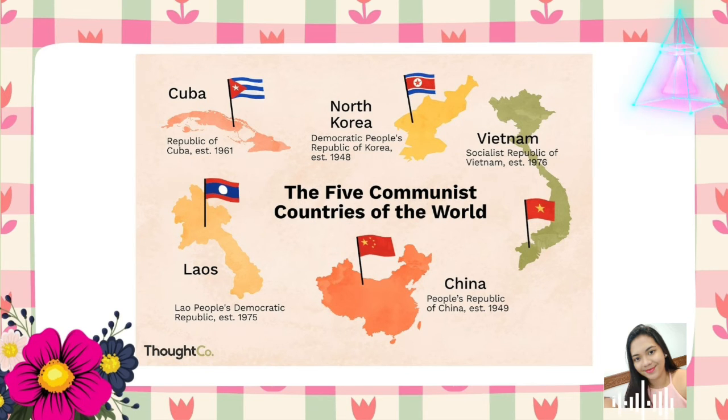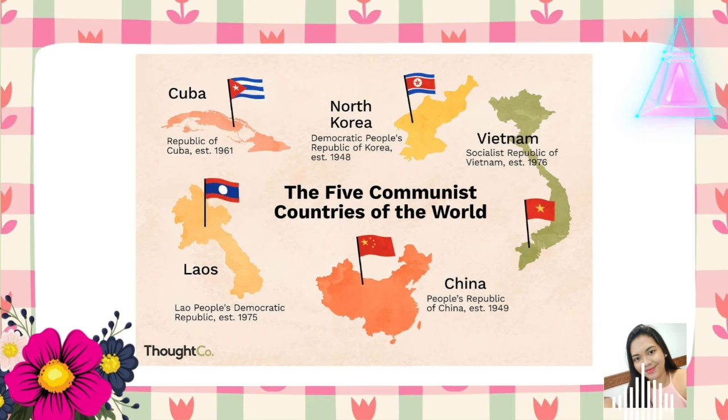In Laos, officially the Lao People's Democratic Republic, it became a communist country in 1975 following a revolution supported by Vietnam and the Soviet Union. The country had previously been a monarchy. In North Korea, Korea was occupied by Japan during World War II, and after the war, it was divided into a Russian-dominated North and an American-occupied South. At the same time, no one thought the partition would be permanent, but the division has lasted.